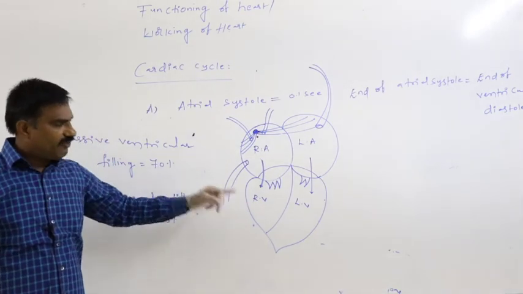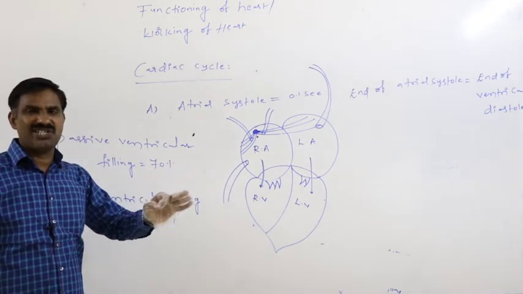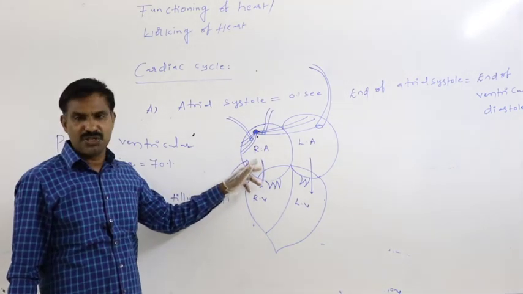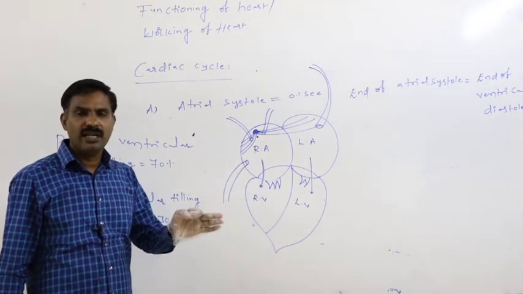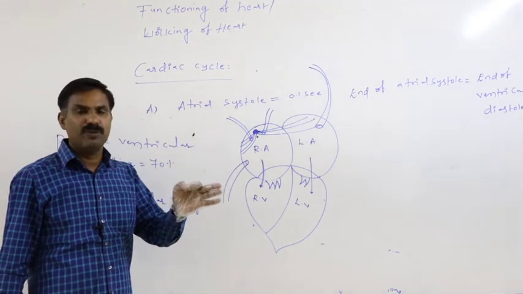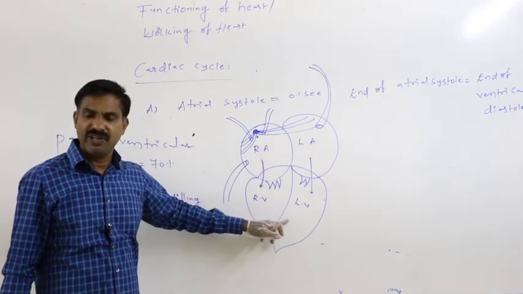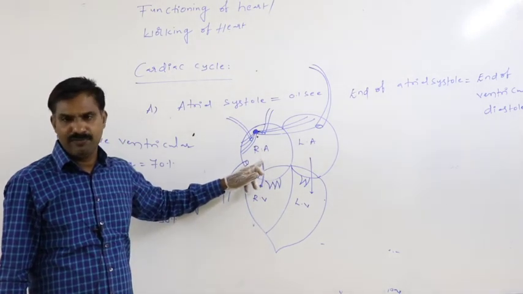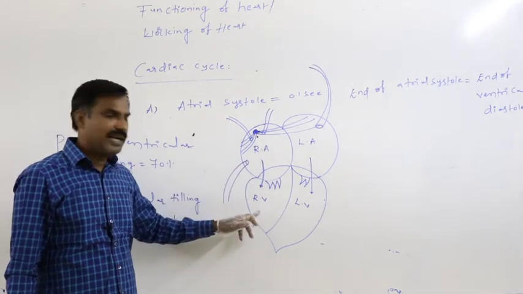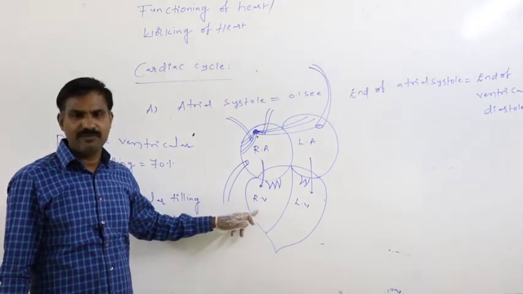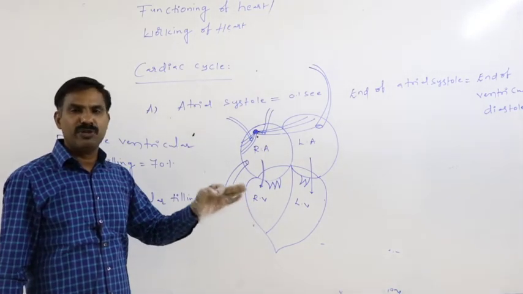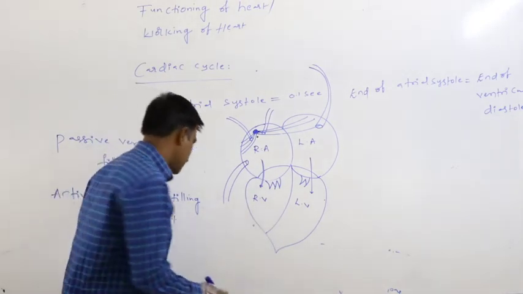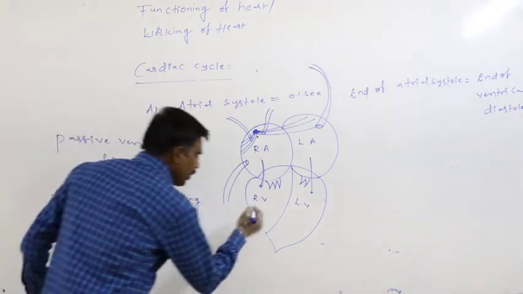At the end of ventricular relaxation or at the end of atrial contraction, finally how much volume of blood reaches each and every ventricle? That is 120 ml.